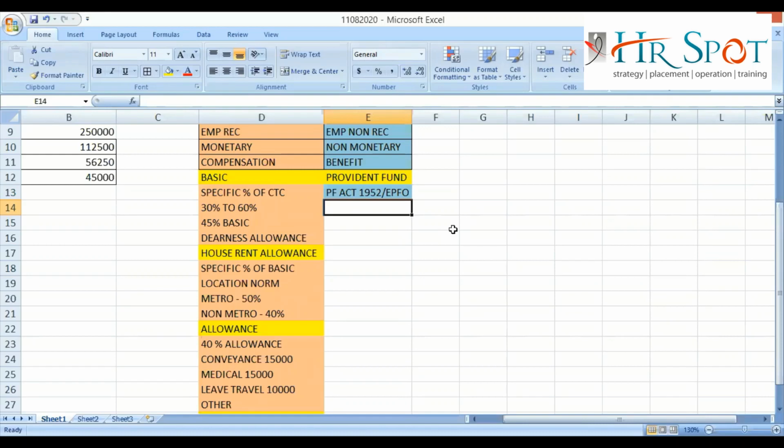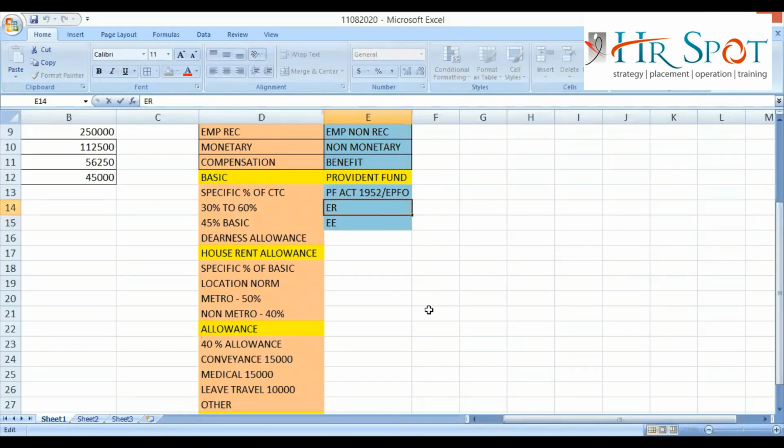The act is saying that in Provident Fund, there are two-side contributions, employer side and employee side. You will contribute for you, I will contribute for you, right? So the employer will contribute for the employee, and the employee will contribute for the employee. Now, how much?